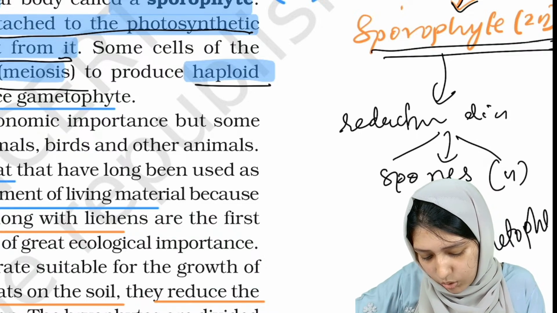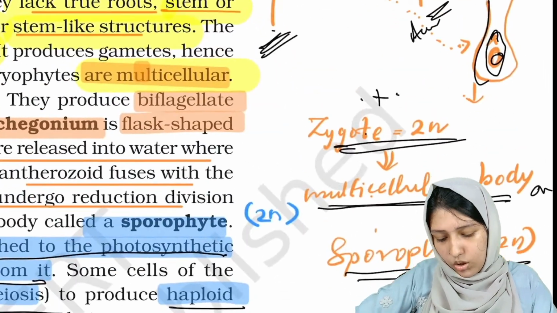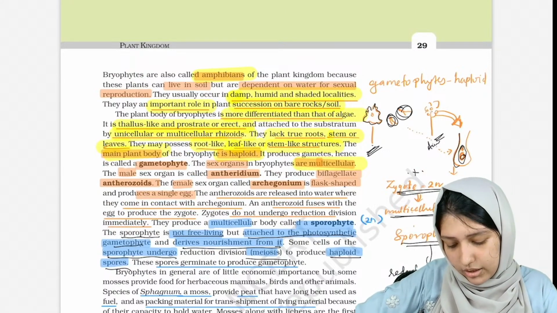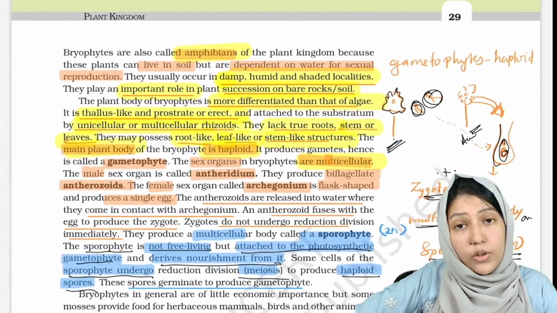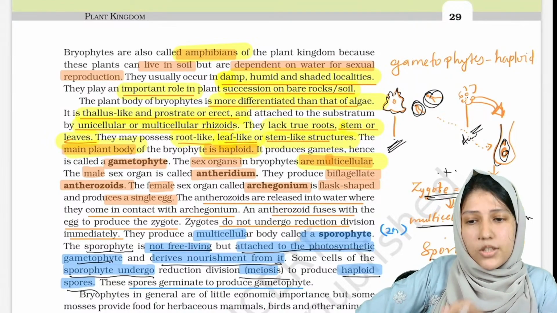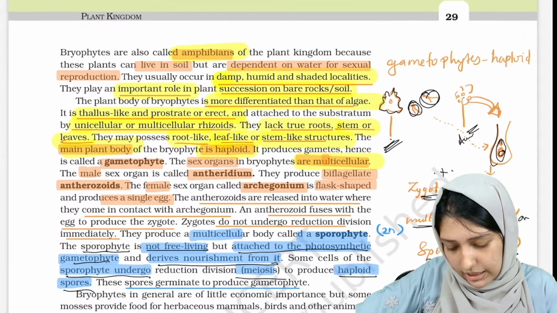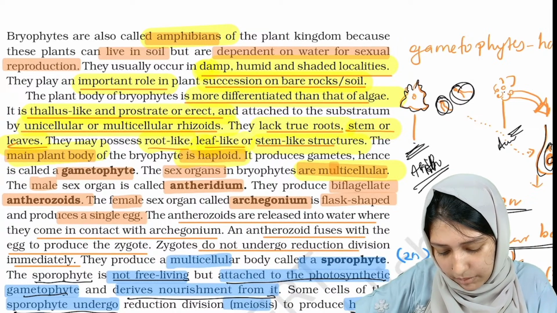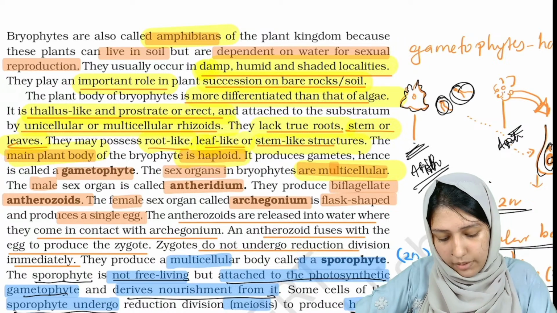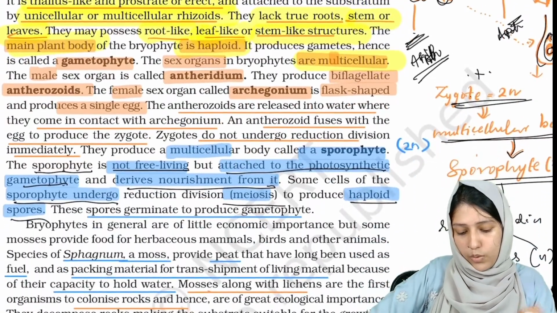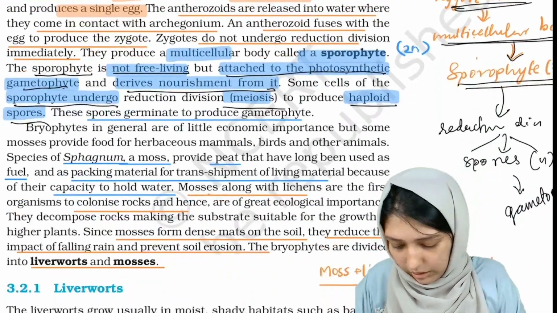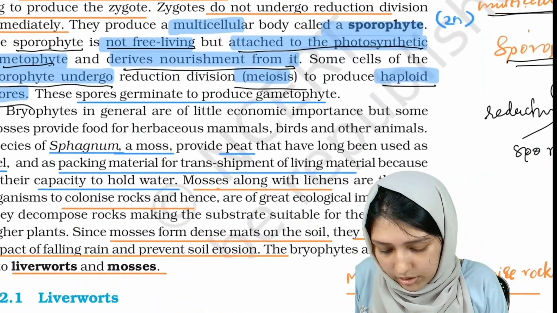So please note or draw these things, because it will be helpful and you don't have to read this section multiple times. It's easy like this: archegonium, antheridium. This is the male sex organ antheridium, this is the female sex organ archegonium, and they fuse, zygote, multicellular sporophyte, reduction division, spore, again gametophyte. Okay. And now let's see the examples.